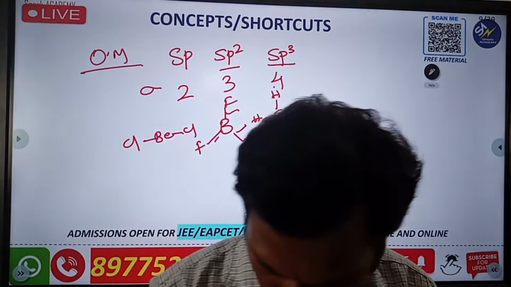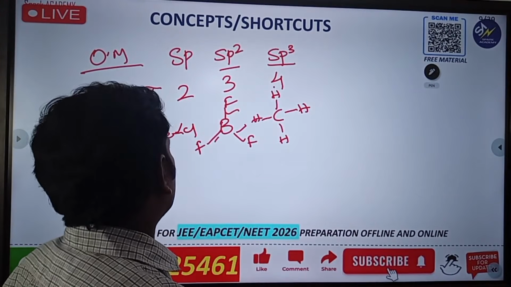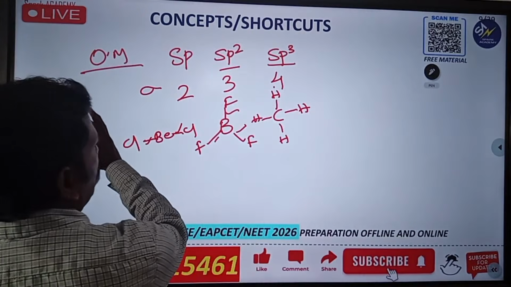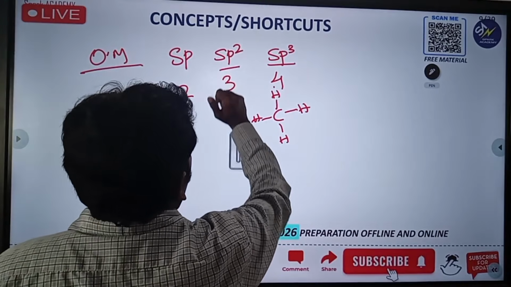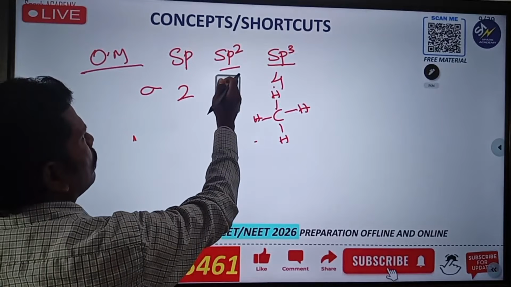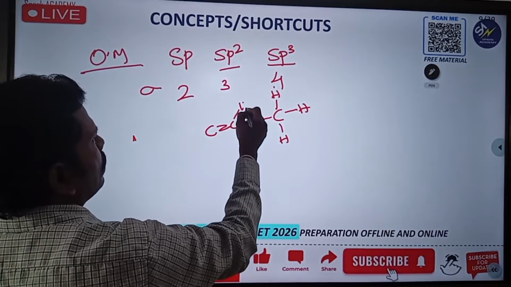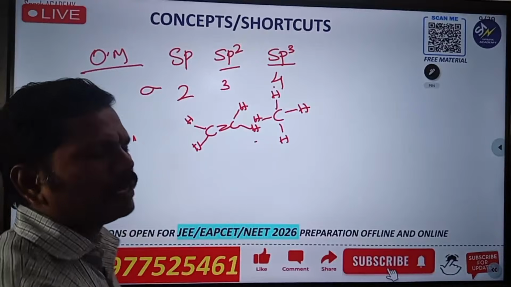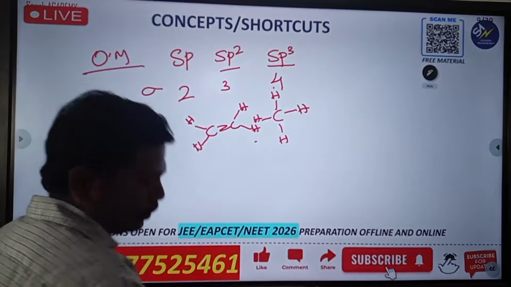Now the number of sigma bonds will be covered when we go for organic molecules, but I am taking inorganic examples here, so I will go for only organic examples. Which one is simple? C2H4. That is an example also, right? But it comes under the organic molecule. I will tell you whenever I am explaining.